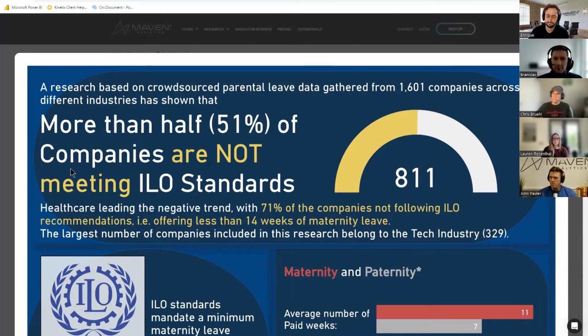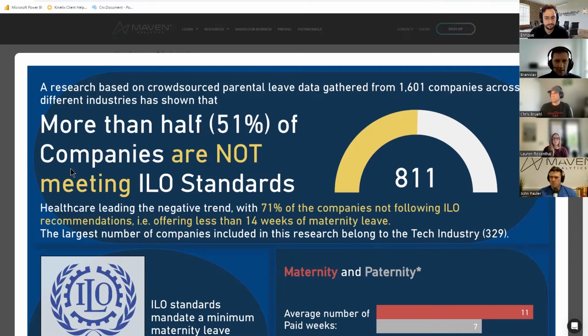So we're going to dig into his report, and right off the bat, we see this huge title, which I'm going to dare say I liked better than anything else I've seen in the entire visual. This is the huge, impactful title that says exactly what he's trying to convey. No nuance, no nothing. We just see that more than half of companies are not meeting the ILO standards. And that's a fact. It's a call. It's not clickbait. There's data to support it, and it's just awesome.